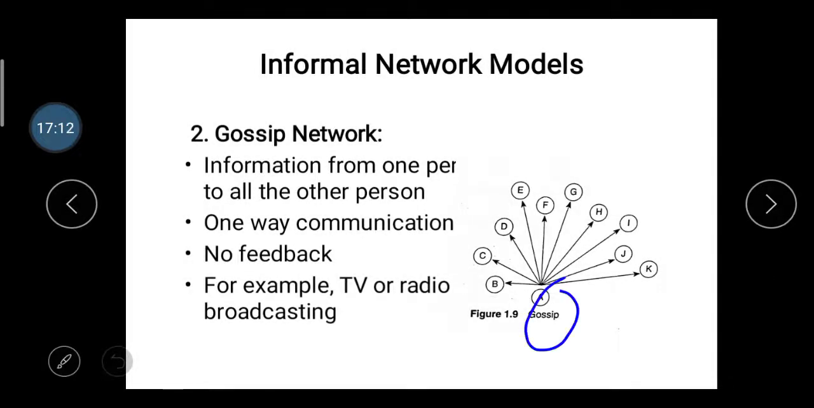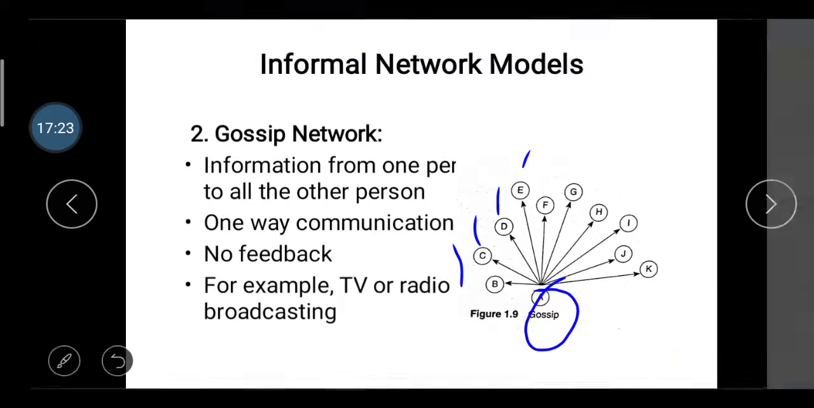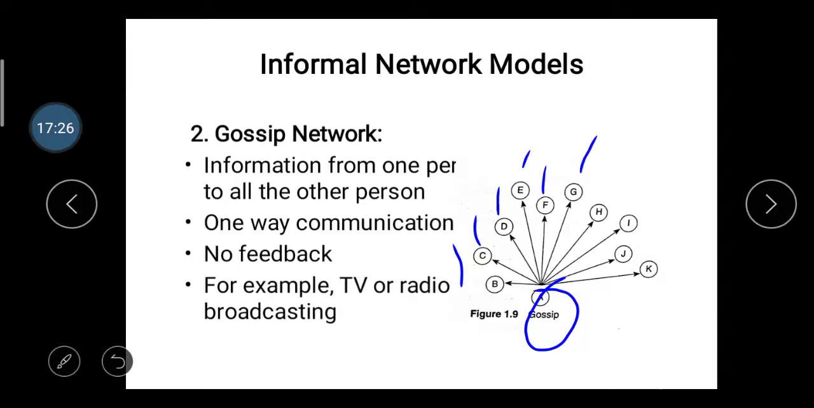A is the person who started the gossip, and A communicates this gossip to B, C, D, E, F, G, H, I, J, and K. So the gossip starts from A, and A communicates this gossip or information to all the other persons. So it's called the gossip network.